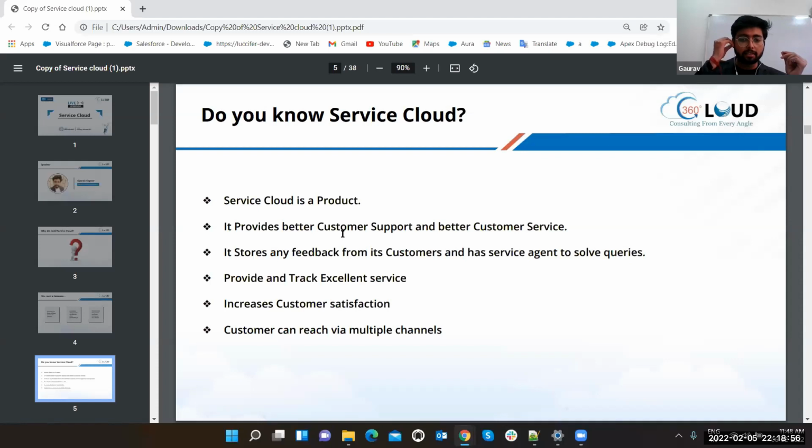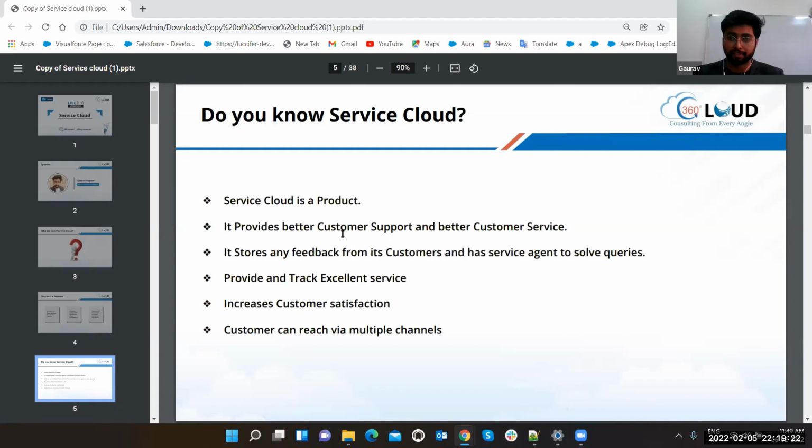Obviously, if you are providing service from man to man, suppose a person is coming to you at your office, and there will be a very huge line. Definitely COVID is going on, so it's better to use Salesforce and just raise a case or raise a question, and they will provide the service online, right? If the online solution is possible. That's the simplest solution. Customer support and better customer services, that is the thing.